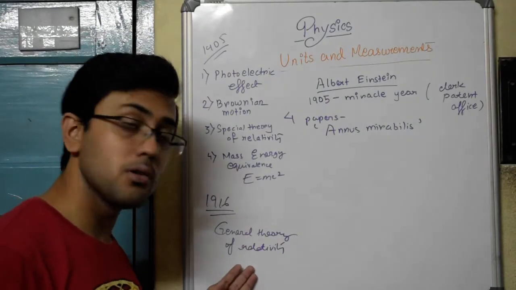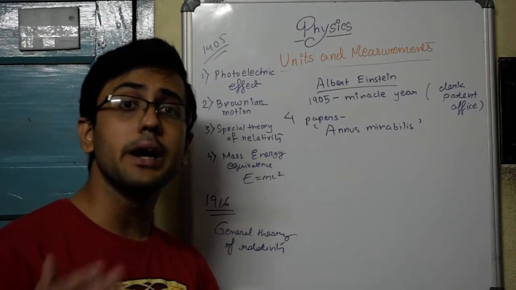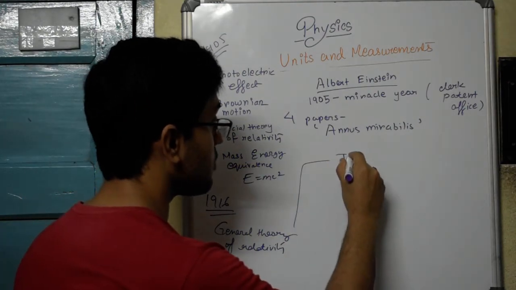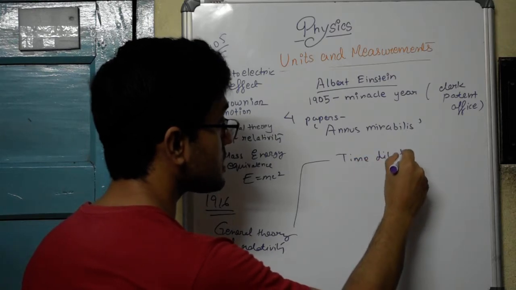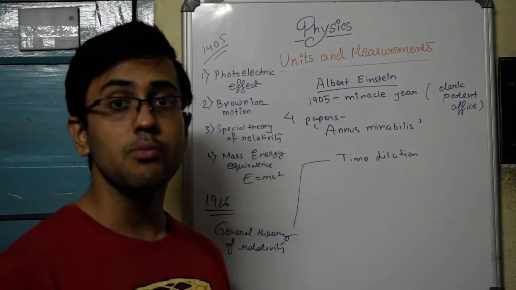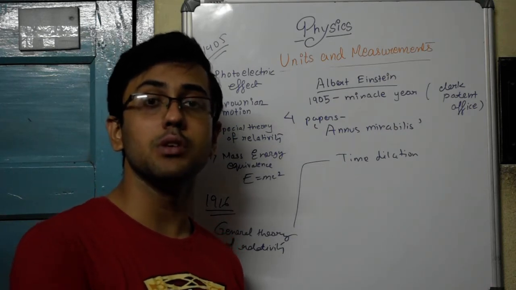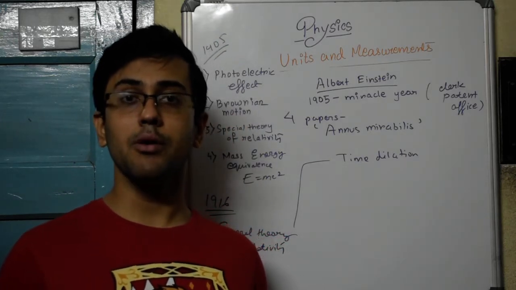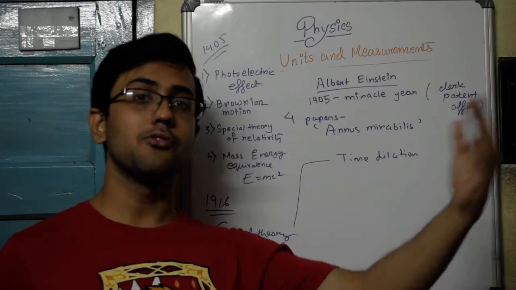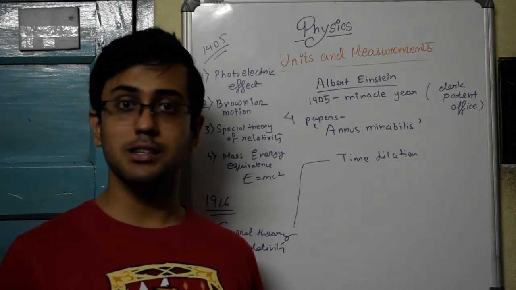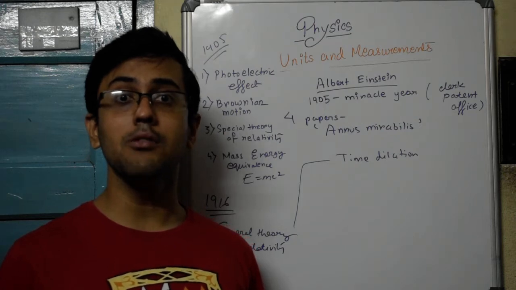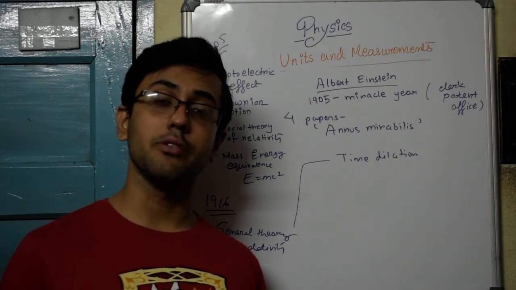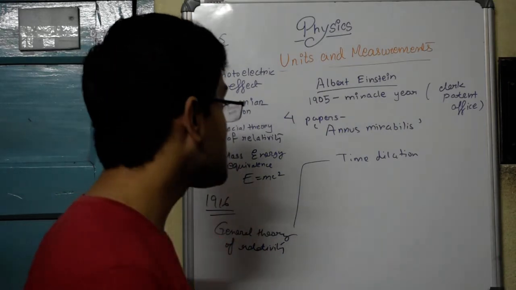Even for the general theory of relativity, he had given a lot of predictions. One of the predictions of the general theory of relativity was time dilation. So what was this time dilation? Time dilation means that moving bodies experience time slower than bodies at rest. If I am standing here at rest, and one of my friends is moving close to the speed of light, and after 10 years he returns, I will have aged 10 years because I am at rest, but he might have aged only 2 or 3 years because he was traveling so close to the speed of light. So moving bodies experience time slowly.